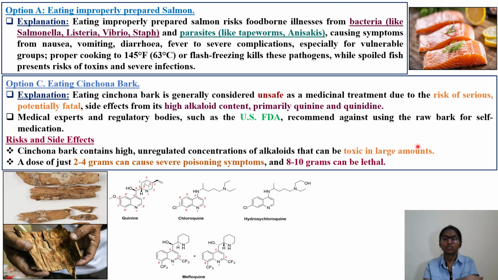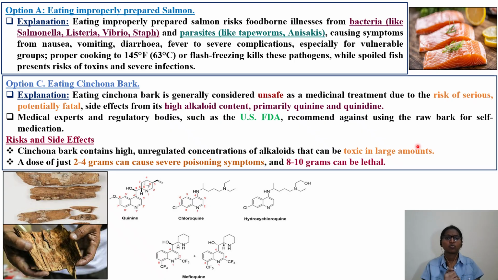Before starting option C, I would also request you to read about the different types of fish. Another type is puffer fish. What are the important toxins released by the puffer fish, and what kind of symptoms does it cause? Read that also, because it's a frequent topic for DABT questions. They keep asking about puffer fish poisoning repeatedly.